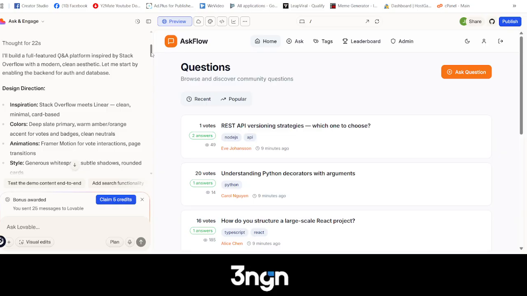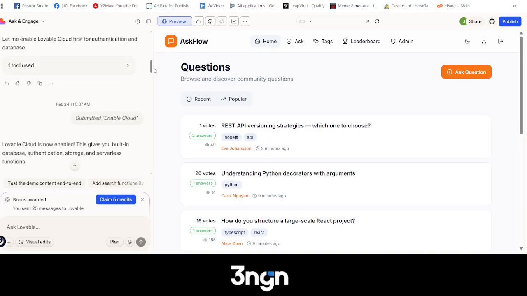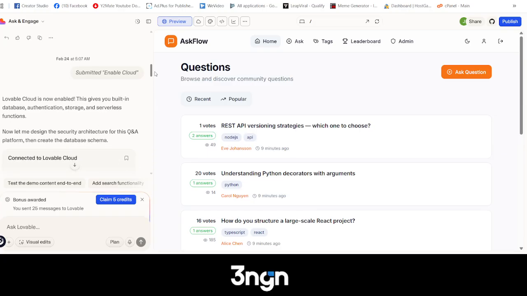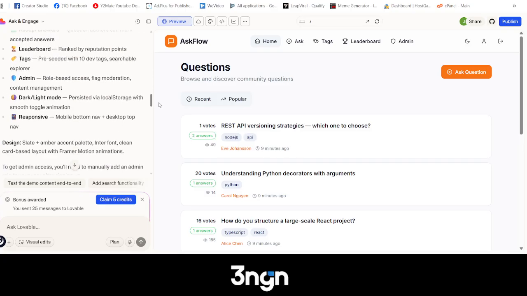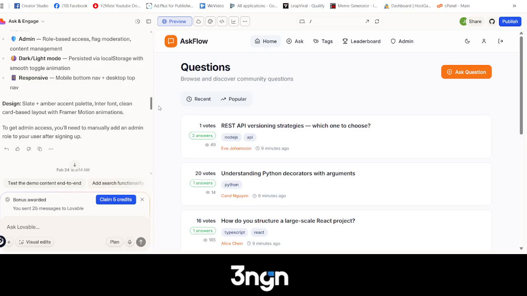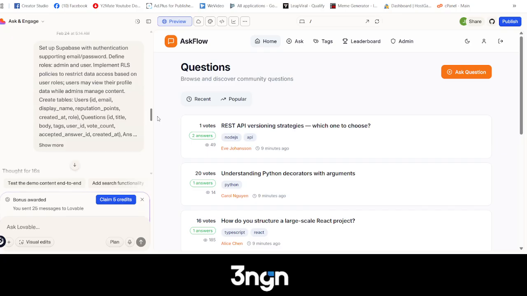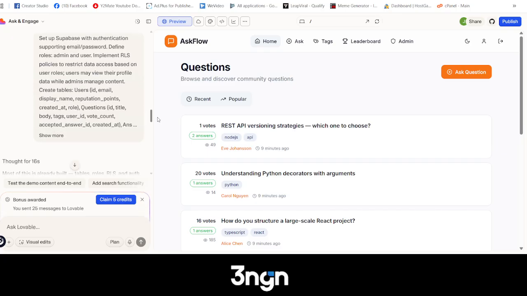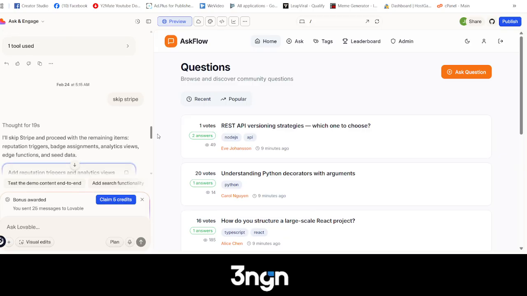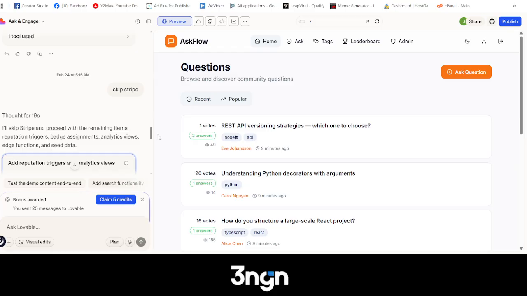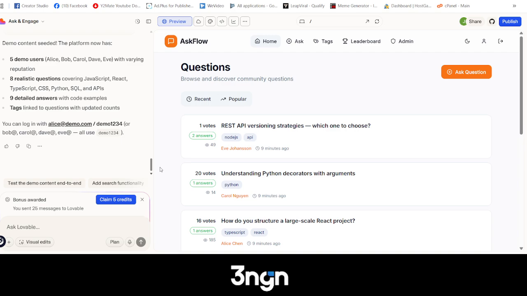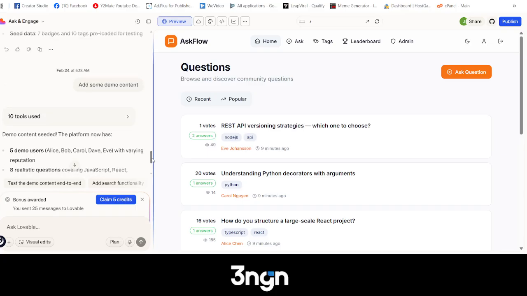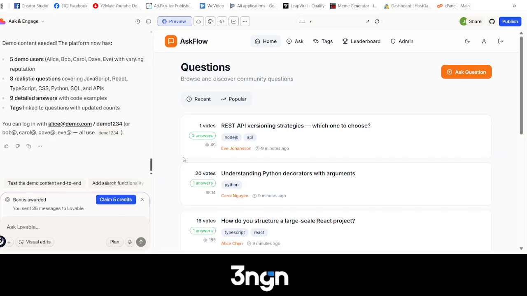It said okay, it thought for 22 seconds. It built it out. I enabled the cloud. It went on ahead, it built it. It added everything, the entire UI. It designed it. I put in the second prompt right there. It attached everything. I put skip Stripe, right? Because I don't see the need for that right now. So then it built it. Boom, that's it. It's done. Then at the end of it, I was like, add some demo content, just so that way it looks full.